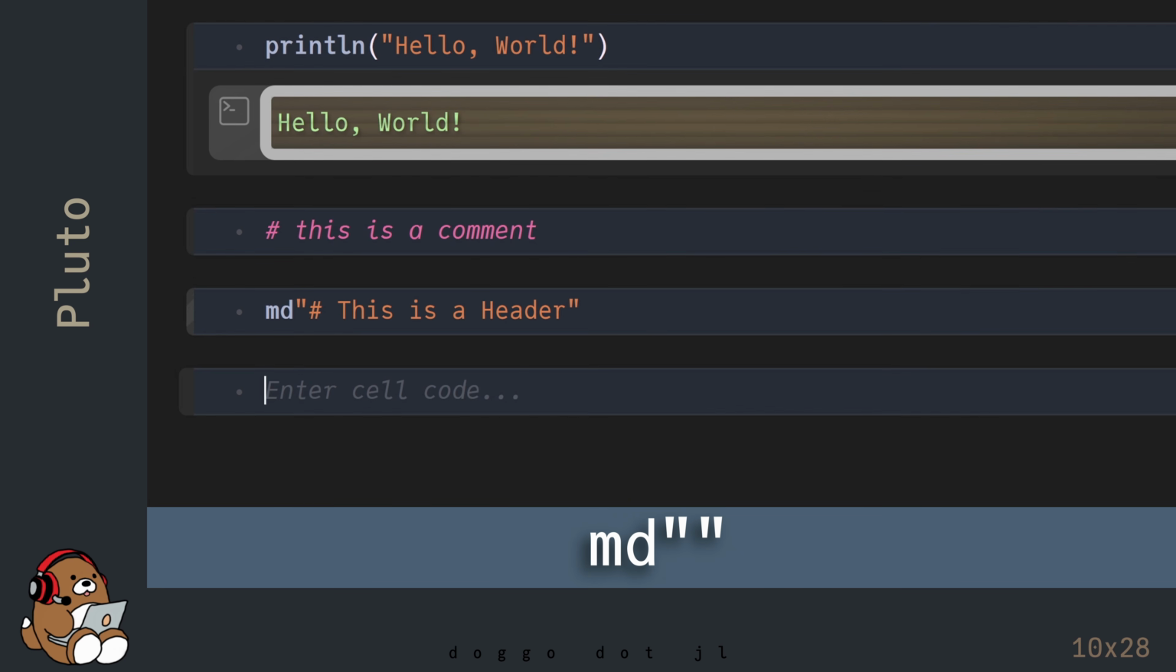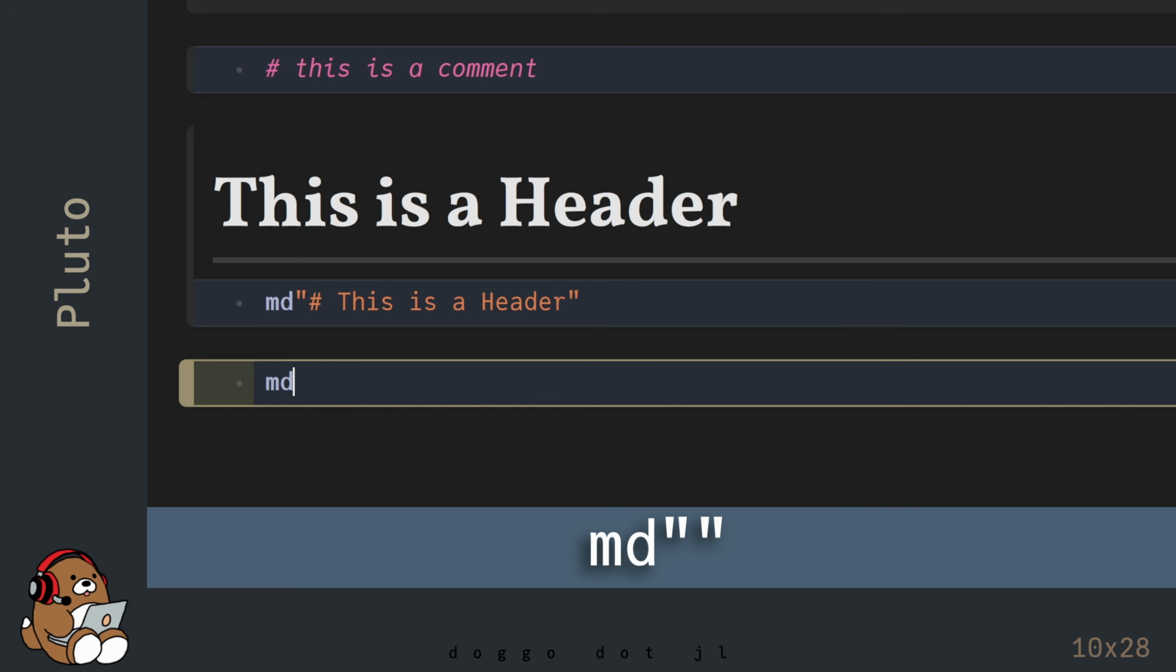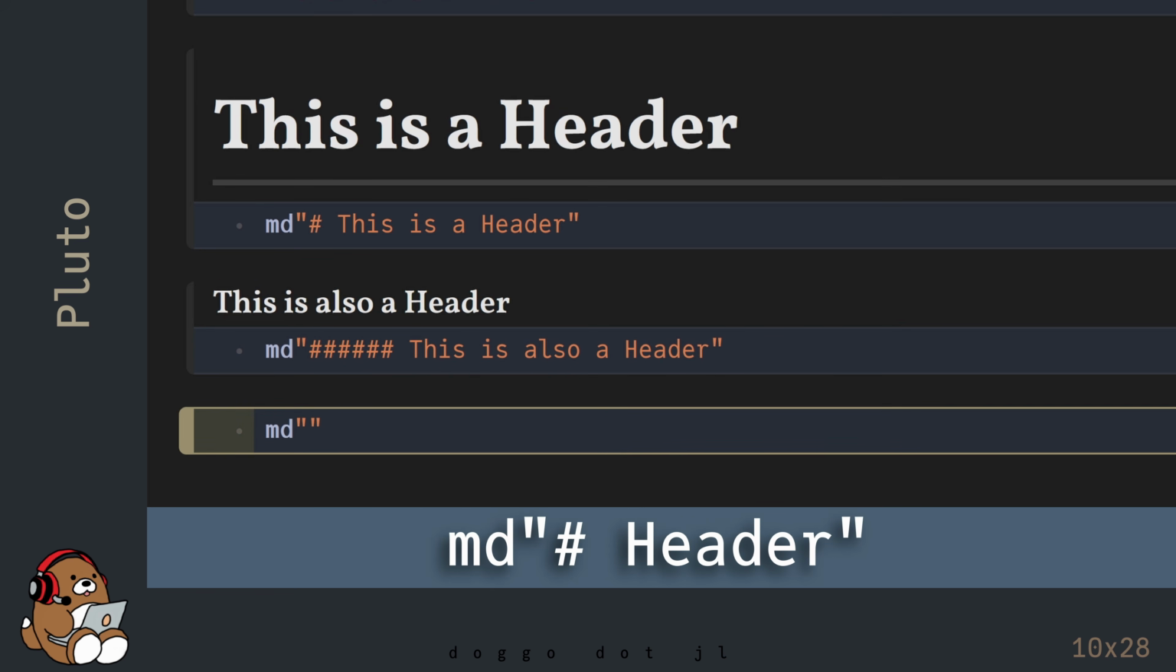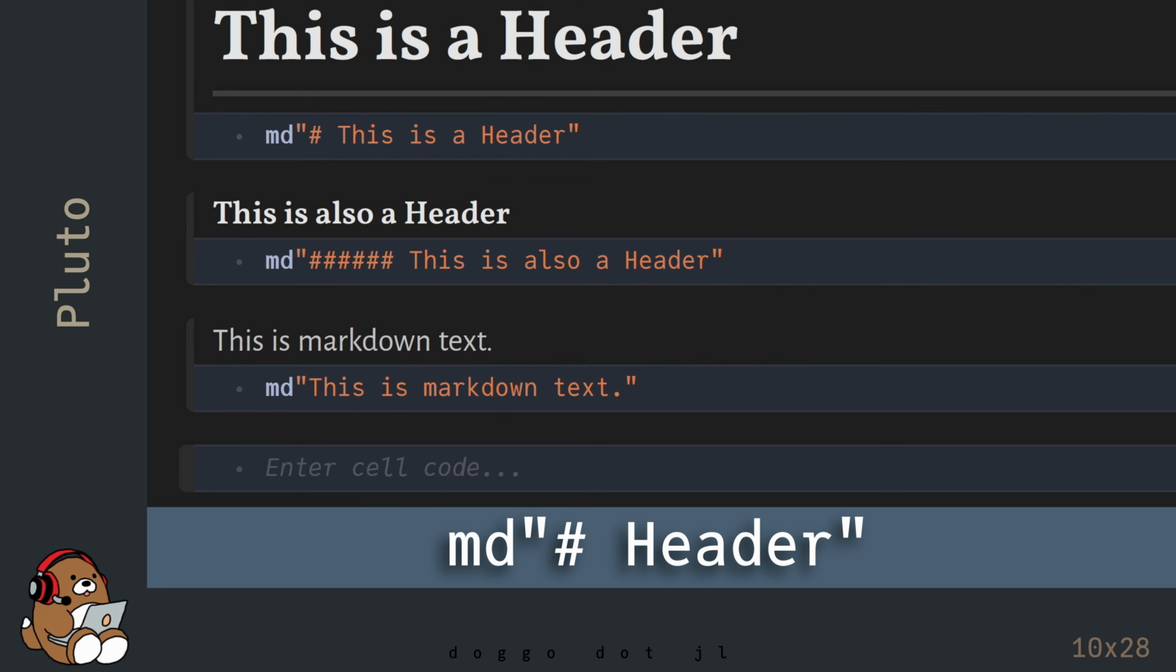To use Markdown, begin the cell using md, immediately followed by a pair of double quotes. Anything inside of the quotation marks will be displayed as Markdown text. To generate a header, start the quote with a hashtag character. 1 hashtag is the largest header size, and 6 hashtags is the smallest header size.